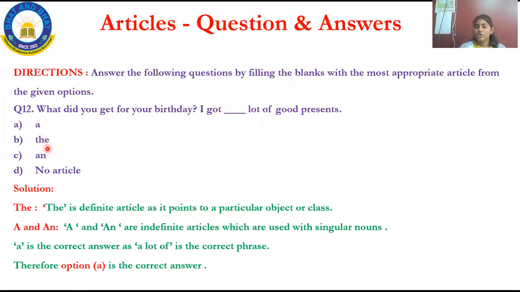See, the lot of good presents, no; an lot of good presents, no. A is the correct answer. A lot of is a correct phrase. So I have to fill in option A. That is A. This is how you have to answer. I hope you all understood. We'll move on to the next question.